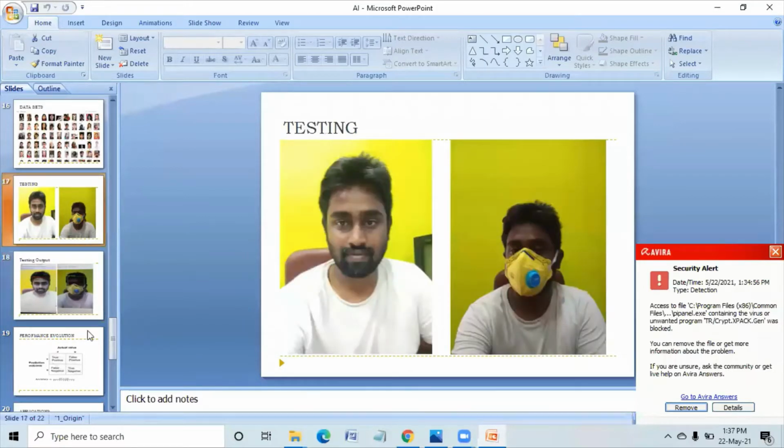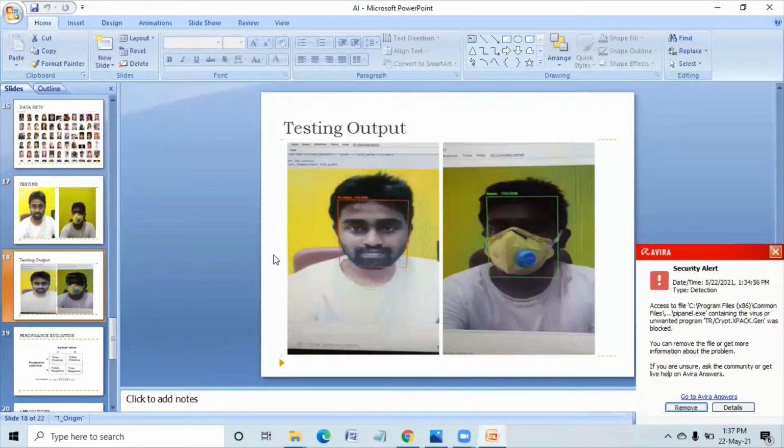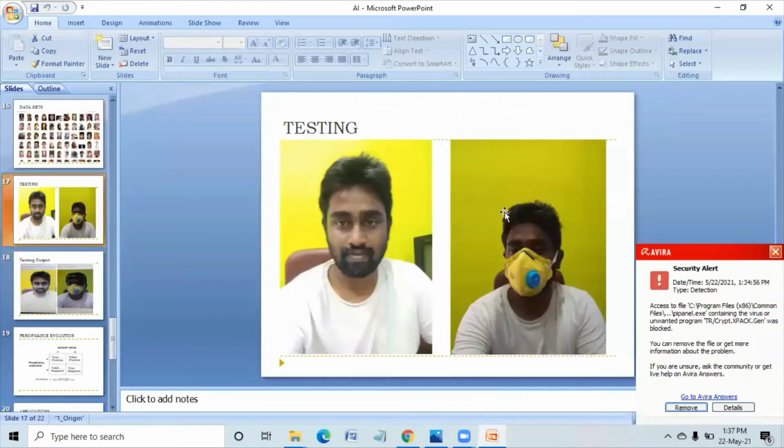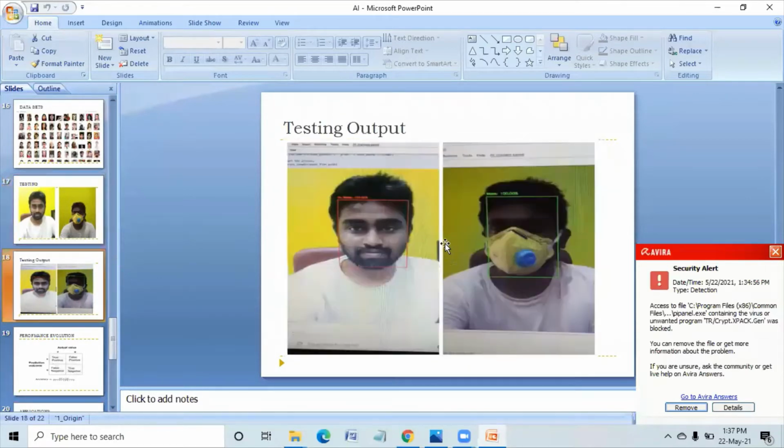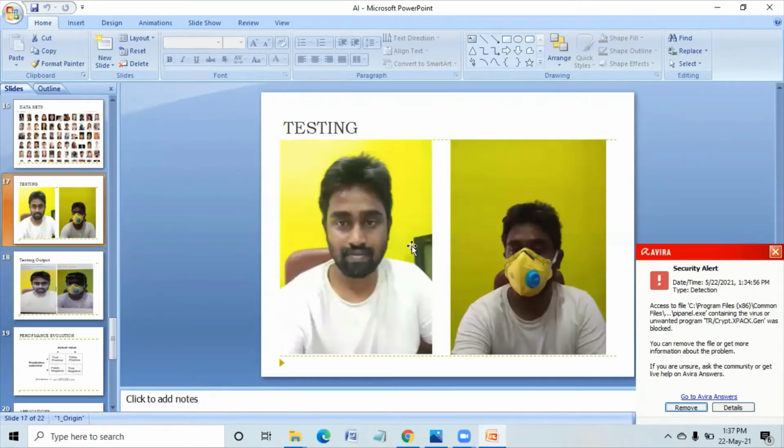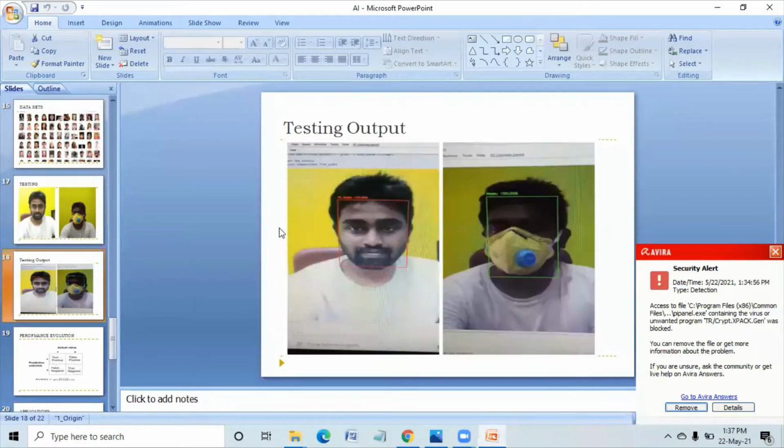Input will be this, output will be this. So I have to make the system like this. Whenever I give this image as input, it has to show me no mask, right?